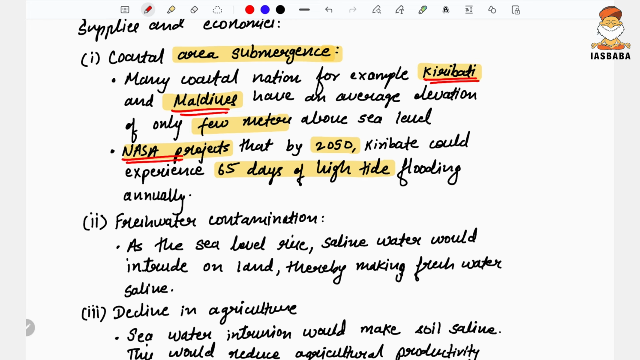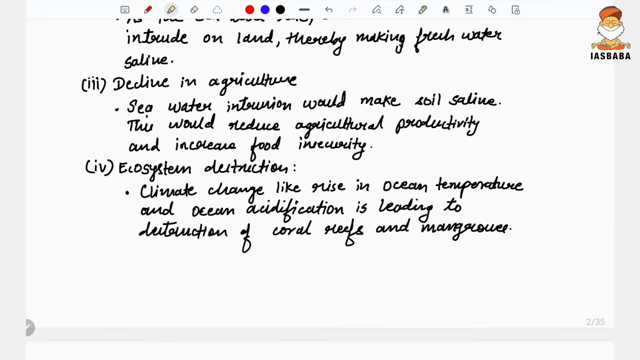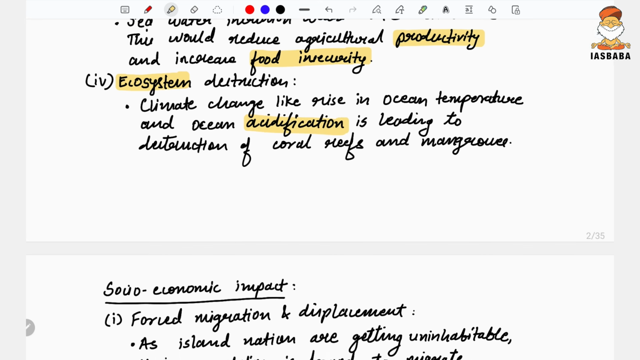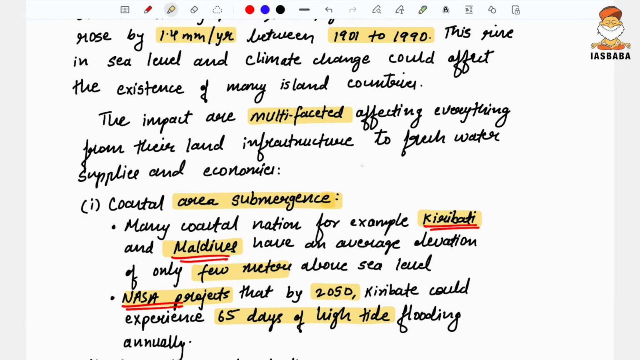Examples. Okay, what is the second impact? The freshwater contamination. As the sea level rises, it will lead to the salinization of the fresh water. Then the decline in agricultural land: along the coastal area, the land would become saline enough, and this would affect crop productivity and increase food insecurity. Then ecosystem destruction can take place. Climate change, like rise in ocean temperature and ocean acidification, is leading to destruction of the coral reefs and the mangroves. So this is with respect to the environmental impact.